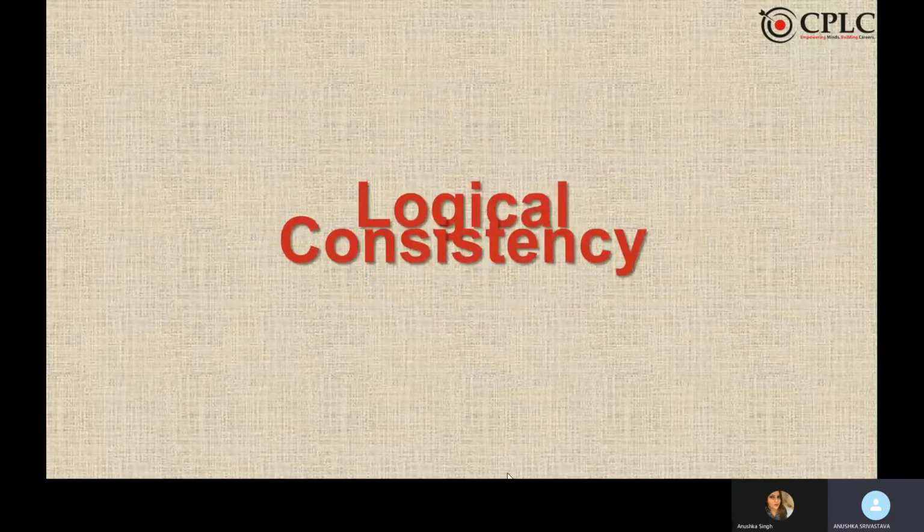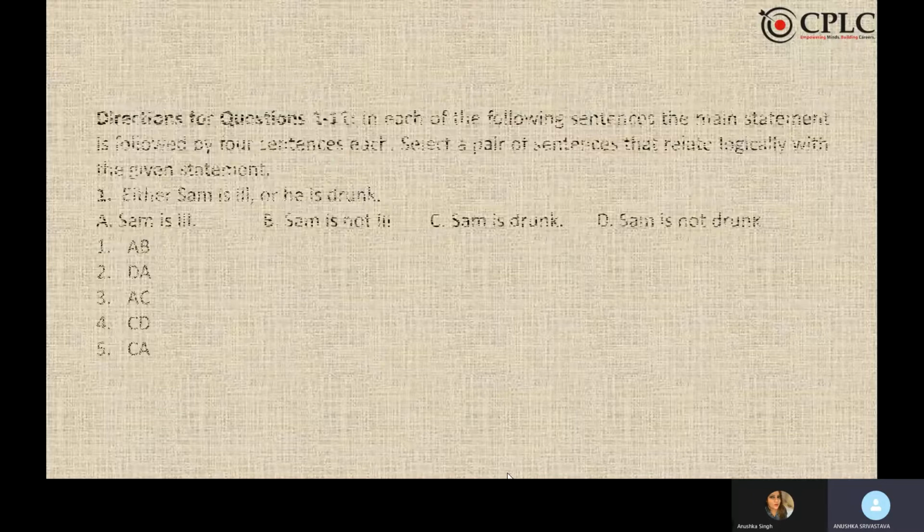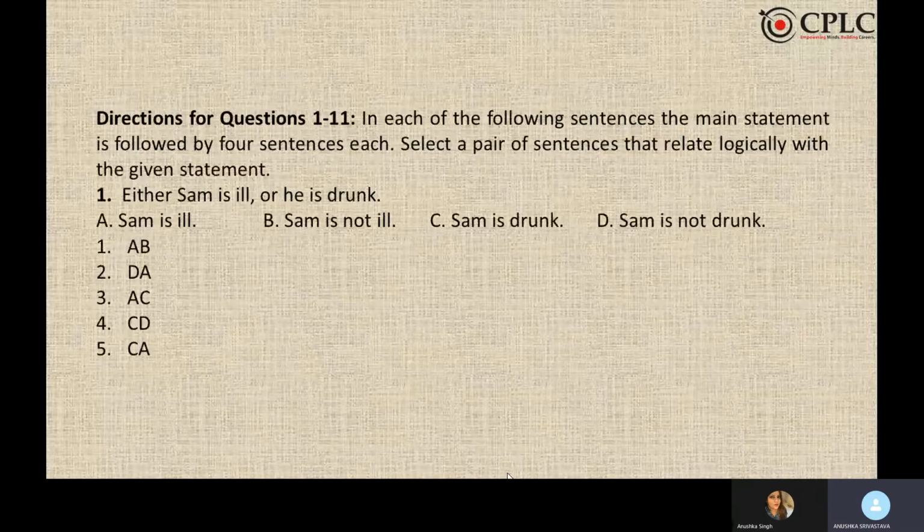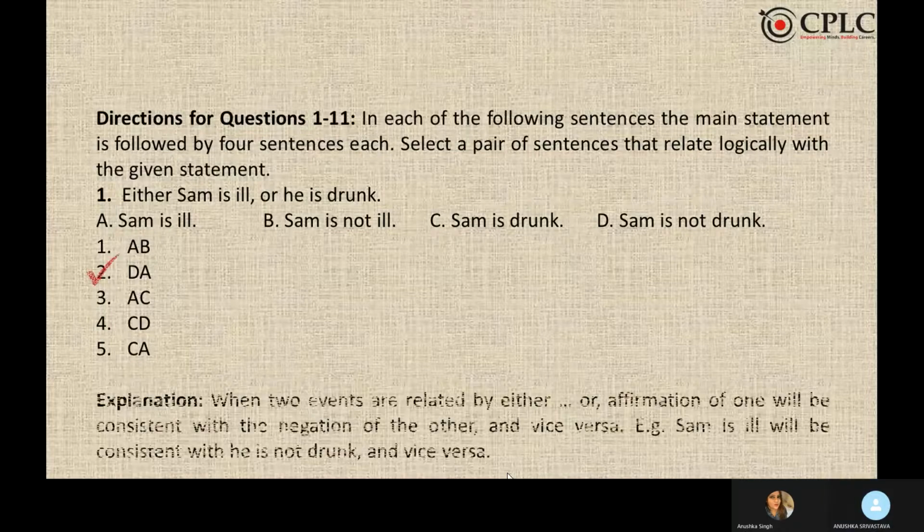Now we go to logical consistency. We've learned that there are 2 cases with respect to logical consistency. The first is either-or, and the second is cause and effect. This first question is an example of either-or. Either Sam is ill or he is drunk. My answer to this is option B, A. When Sam is not drunk, it means that Sam is ill.